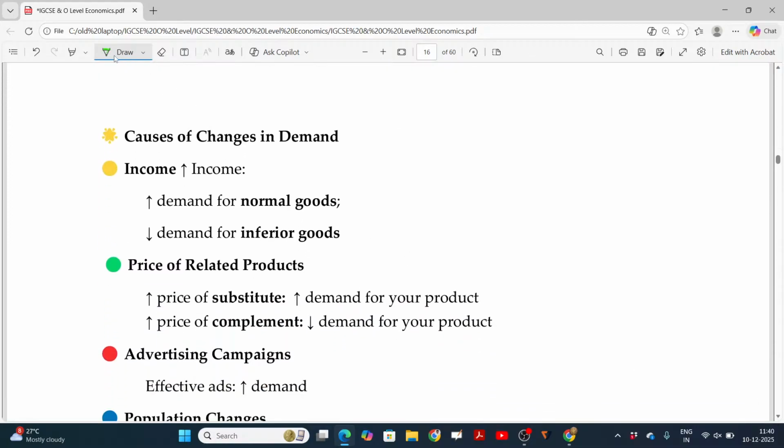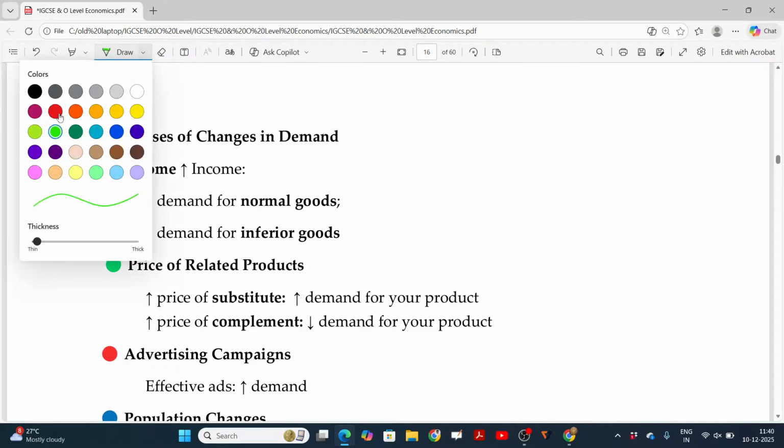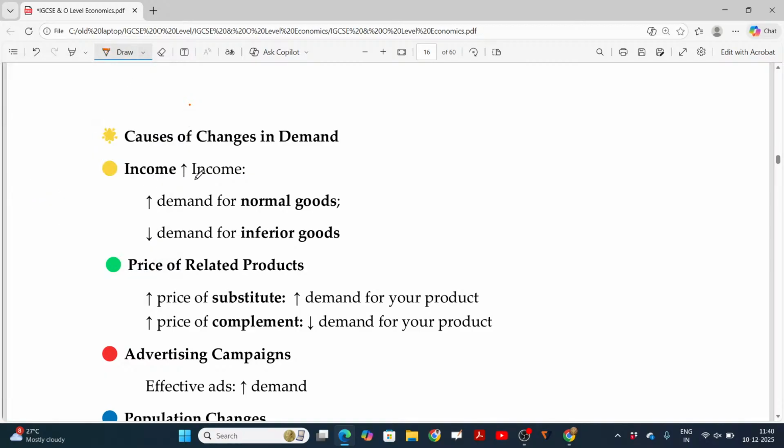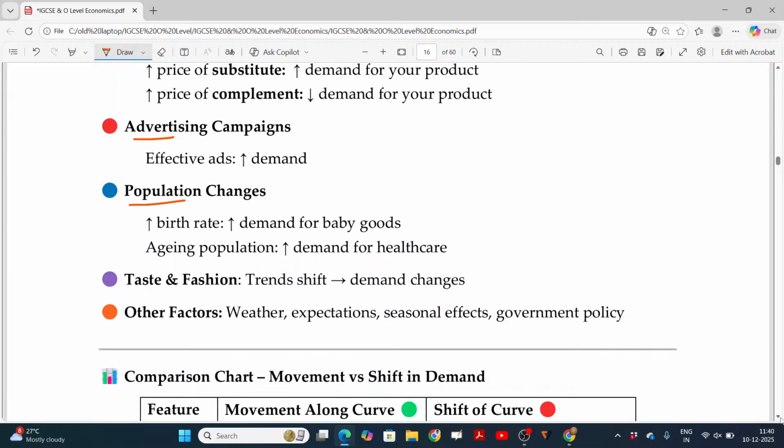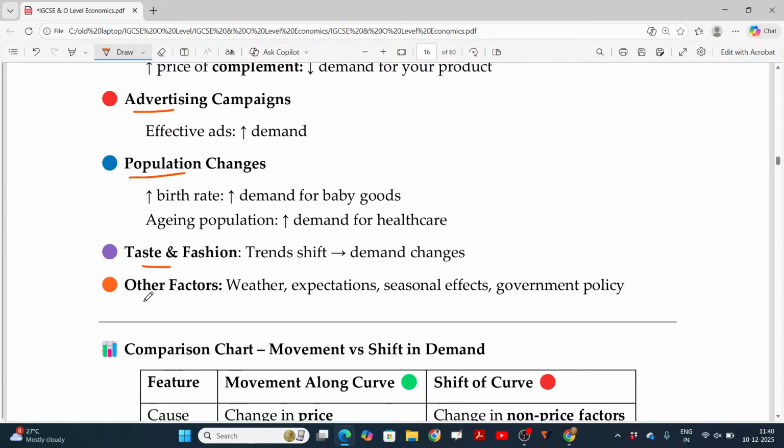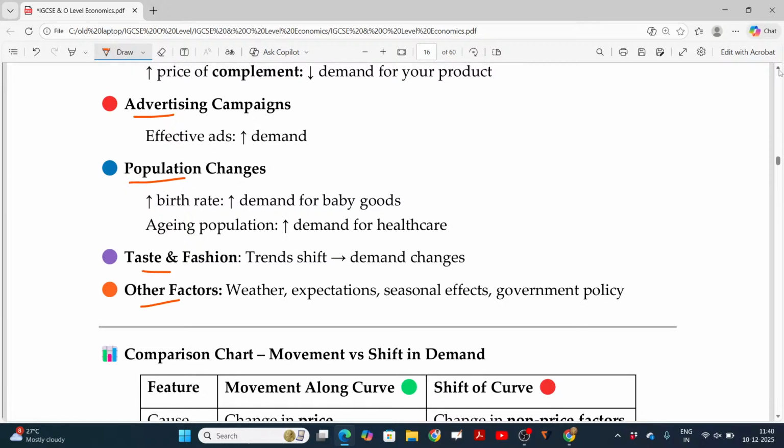Causes of demand changes. Why does the demand change? One is income, another is price of related products, another is advertising campaign, population change, and taste and fashions and other factors. These are the reasons.